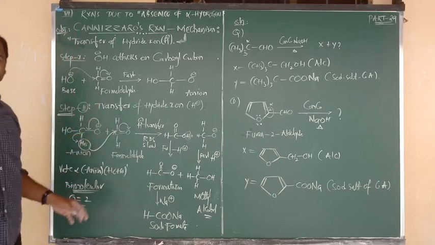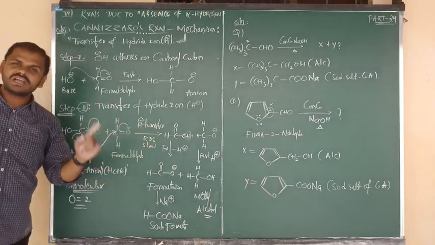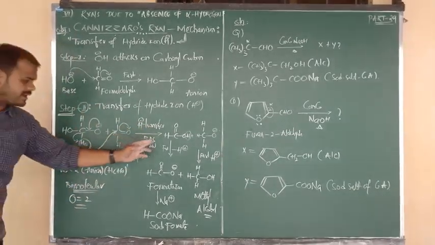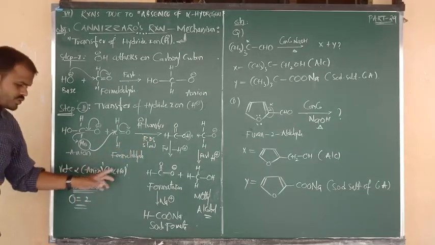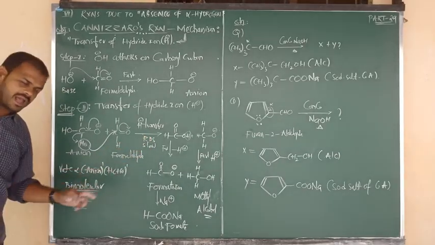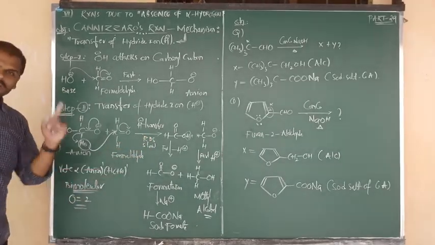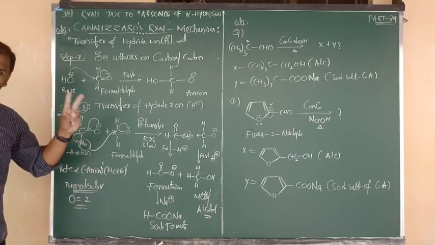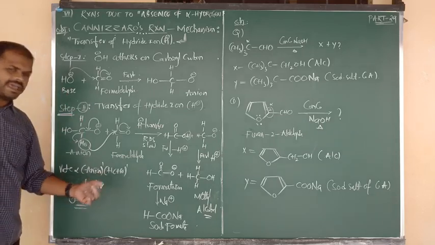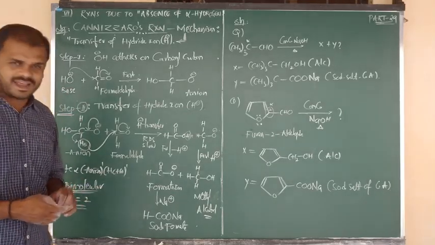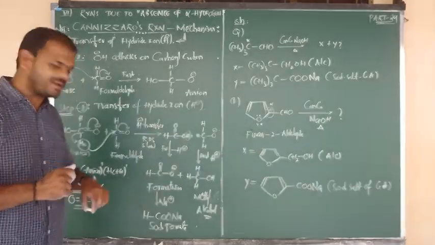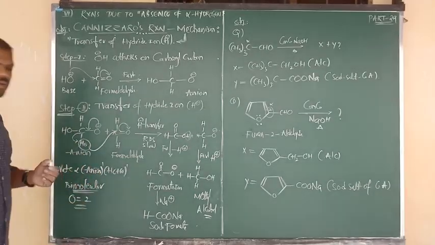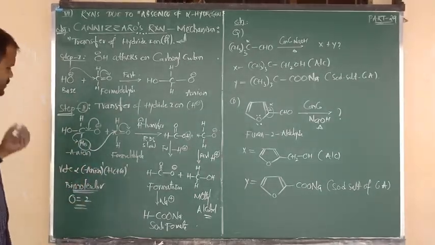So the Cannizzaro reaction involves the transfer of hydride ion. It is the rate determining step. Rate depends upon 2 molecules. We can say bimolecular reaction. Sum of power, 1. So we can say order is equal to 2. Cannizzaro reaction follows second order, and it is a bimolecular kinetic reaction. Okay, now beta. Okay, all of you? Yes, this is the story.